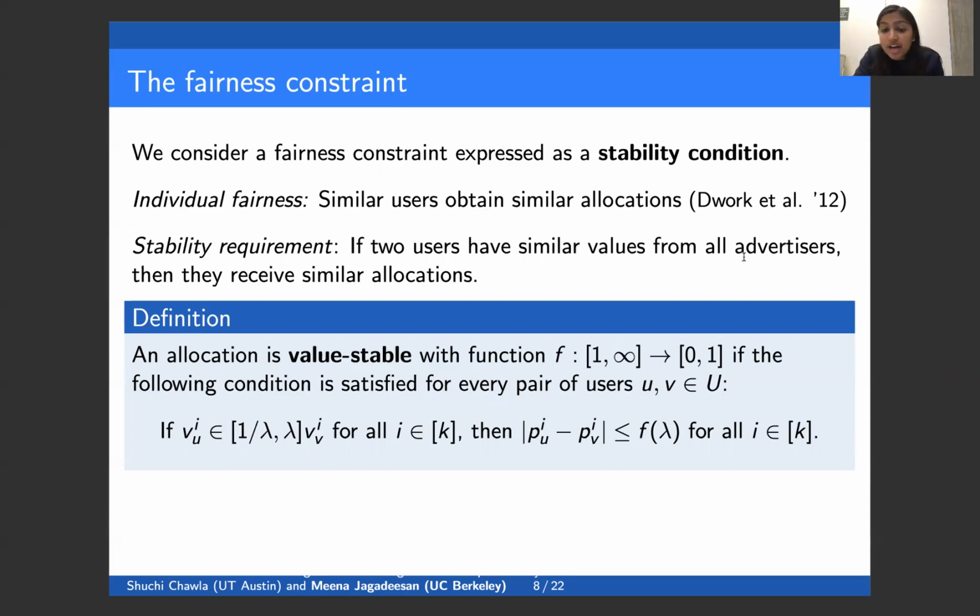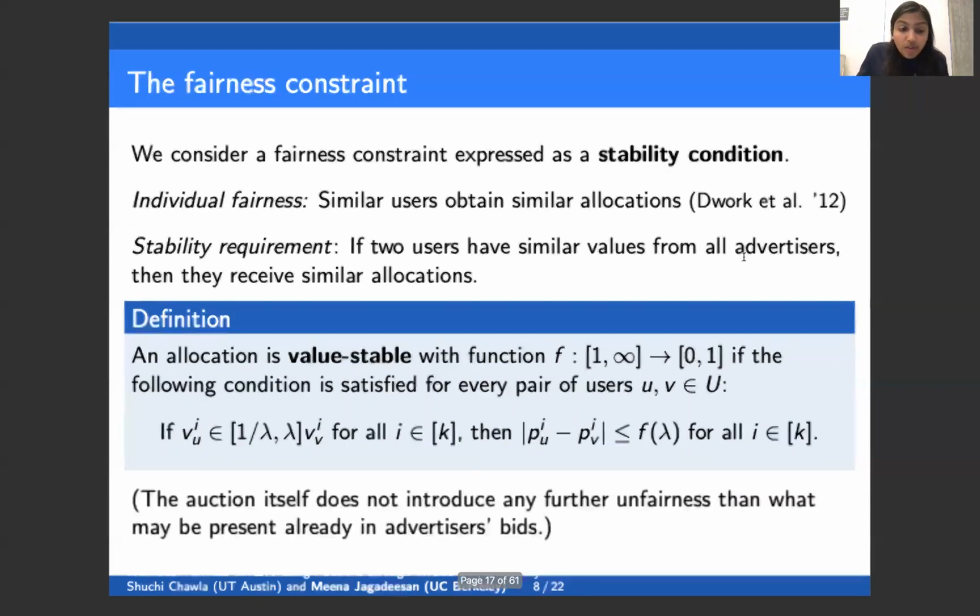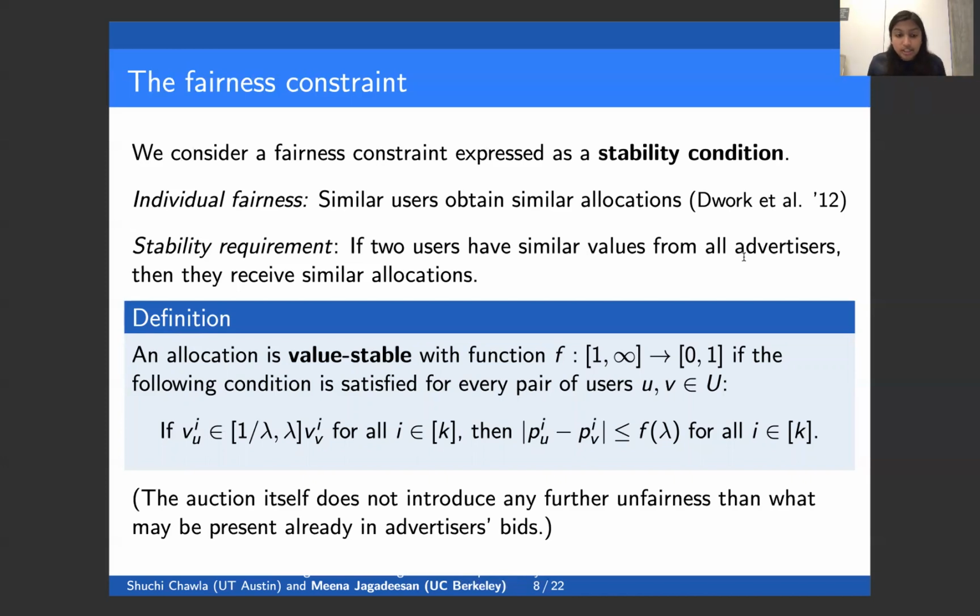And the reason that we specify closeness in allocations additively is that this aligns with the spirit of individual fairness and also captures the probability that the two users actually end up seeing different ads. Essentially, if the platform uses a value stable allocation rule, this guarantees that the auction itself does not introduce any further unfairness other than what might be present already in the advertisers' bids.